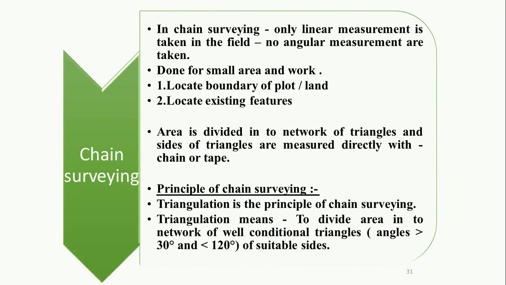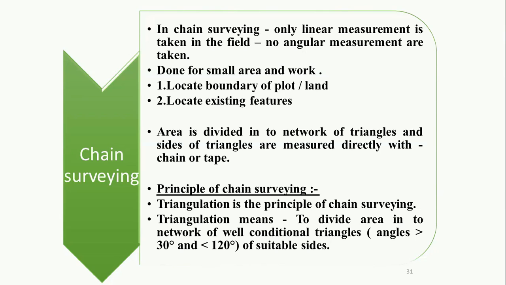Now we are going to discuss chain surveying. In chain surveying only linear measurements are taken in the field, no angular measurements, and it is always done for a small area or small work. First of all, it is used to locate the boundary of the plot or land or to locate existing features. You have to divide the area into a network of triangles, and the sides of the triangles are measured directly with the chain or tape. So the basic principle of chain surveying is triangulation. Triangulation means you have to divide the whole area into a network of well conditioned triangles.